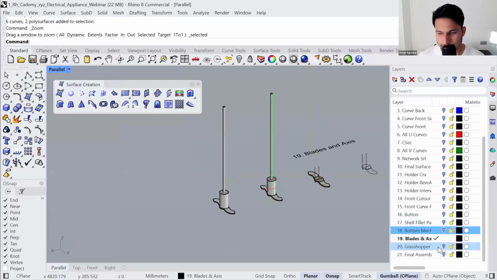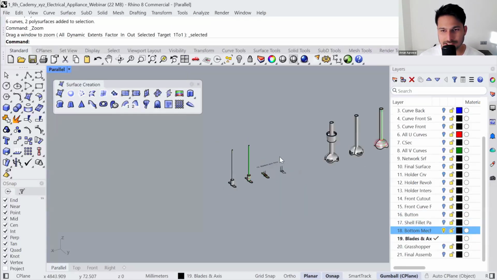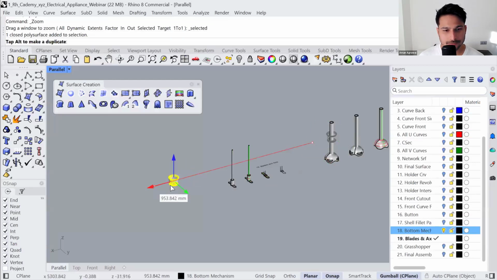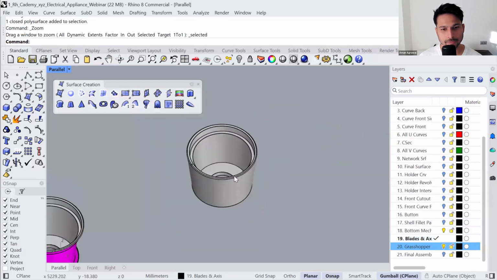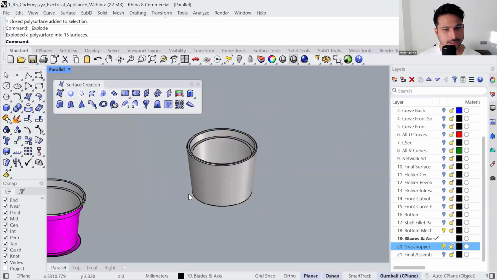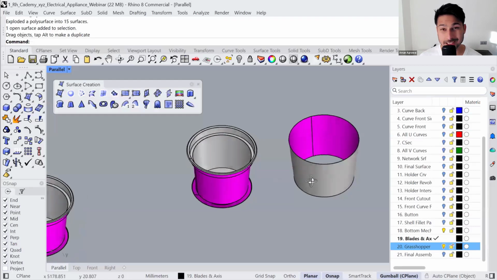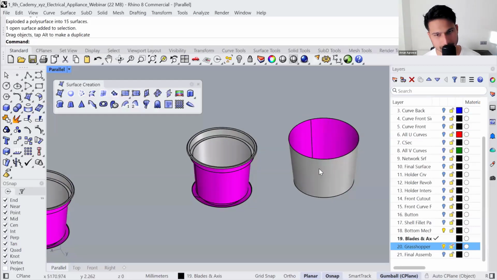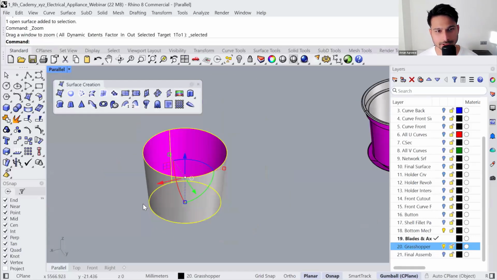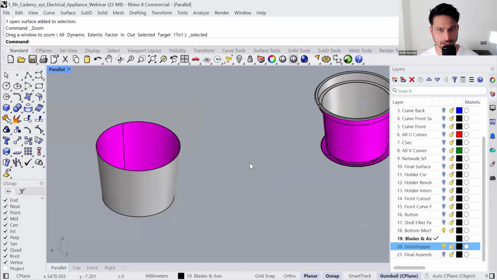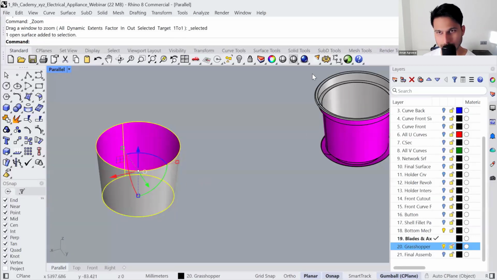Okay. So the very last step is to take this solid, which you will find here, and we will explode the solid to isolate just the outer skin because we will be applying a texture there, and we will join back everything together. Okay, so in order to apply the texture, we will be using Grasshopper. So let me show you quickly how you can create a simple texture on this part using Grasshopper.